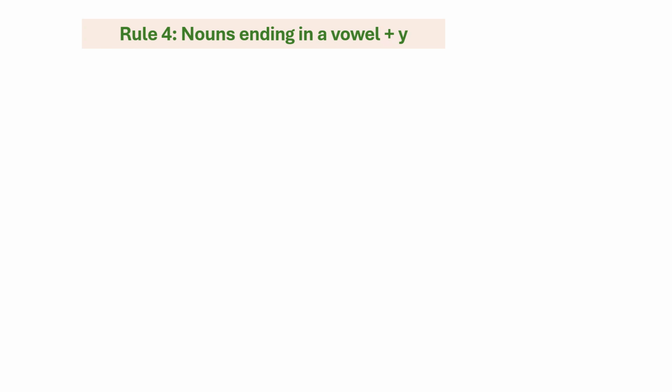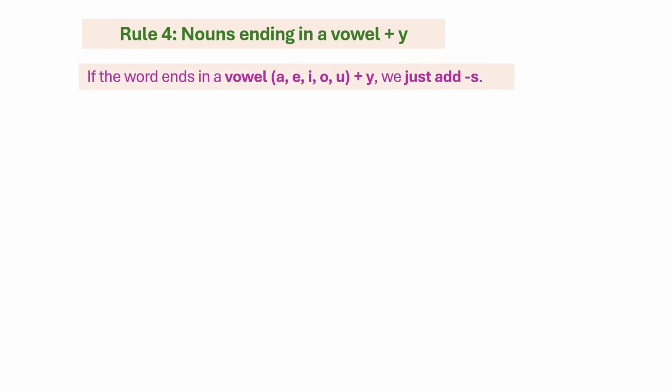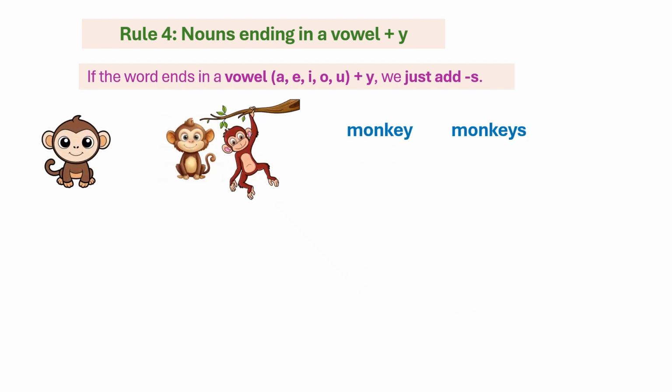Rule number 4. Nouns ending in a vowel plus y. If a word ends in a vowel like a, e, i, o, u plus y, we just add s for making plural. Here are some examples. Monkey, monkeys.